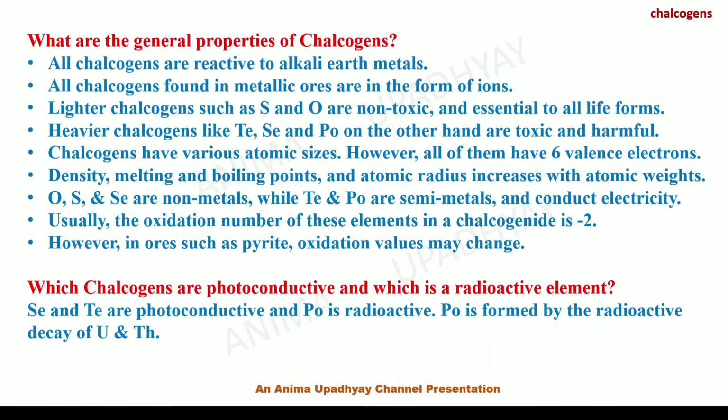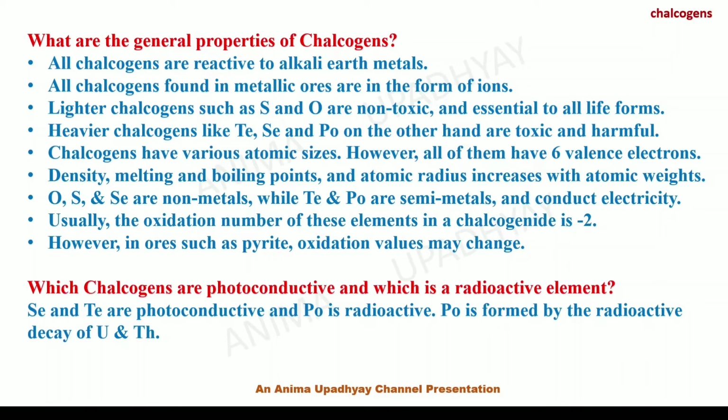Oxygen, sulfur and selenium are non-metals, while tellurium and polonium are semi-metals and conduct electricity. Usually, the oxidation number of these elements in a chalcogenide is -2. However, in ores such as pyrite, oxidation values may change.